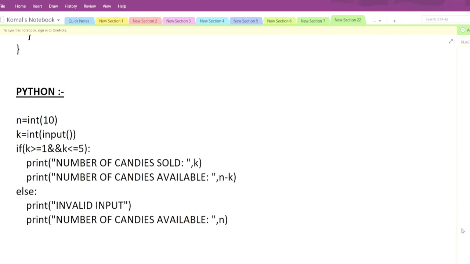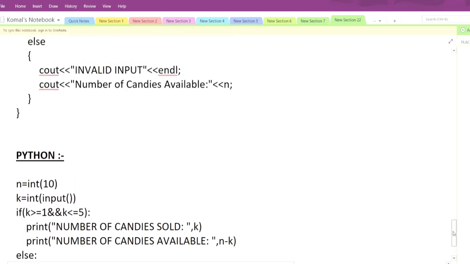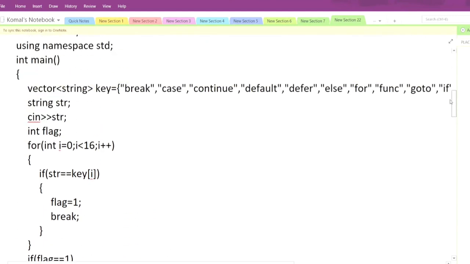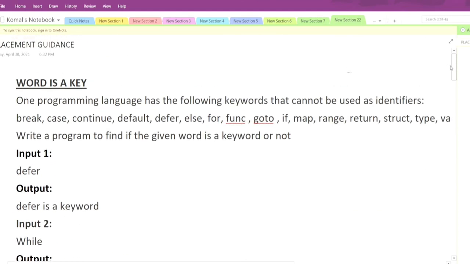So I hope you get the question. In TCS NQT, believe me, the questions are very simple. You just need to concentrate on the main keywords and you will be able to solve both the questions.